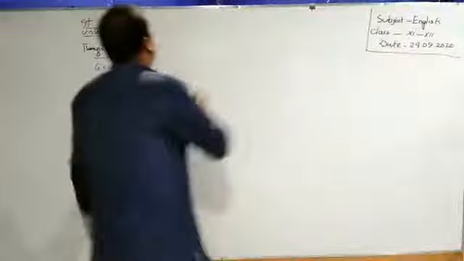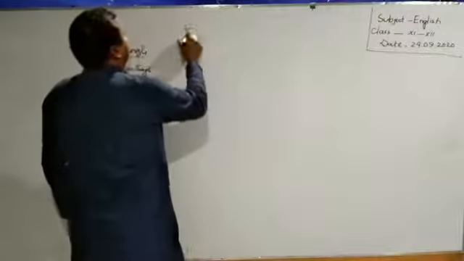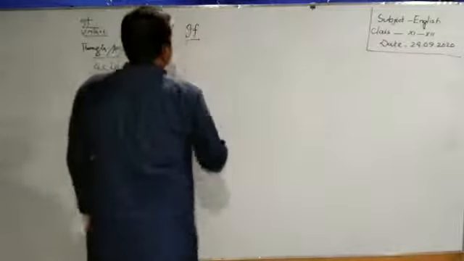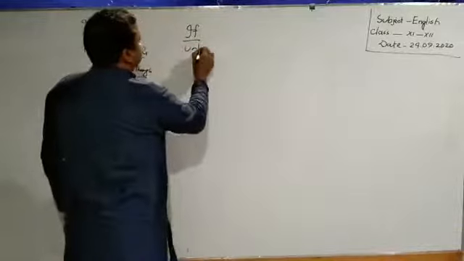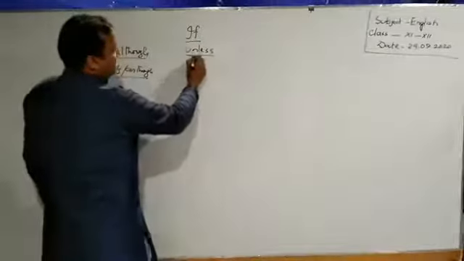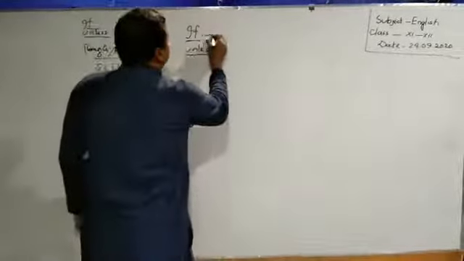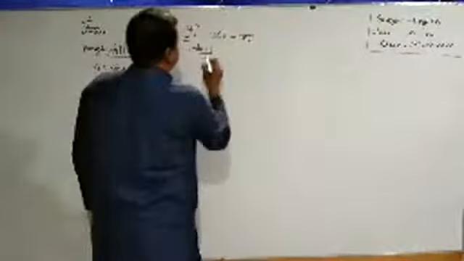Learners, today we will learn if. This is a conjunction. Unless. This is also another conjunction. If means jodi, tobe or tahole.